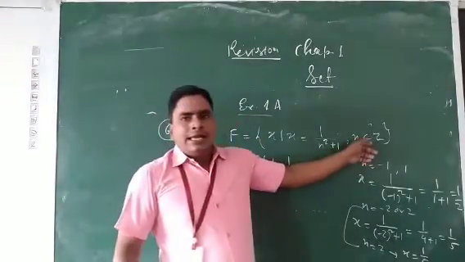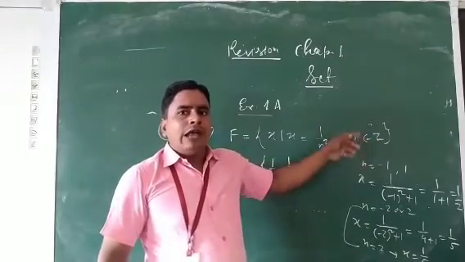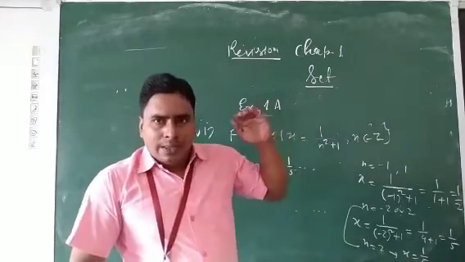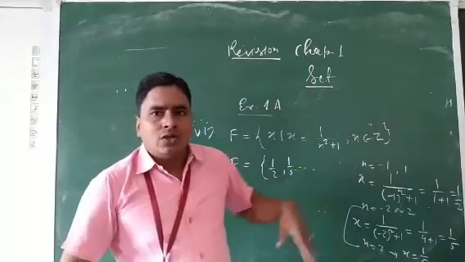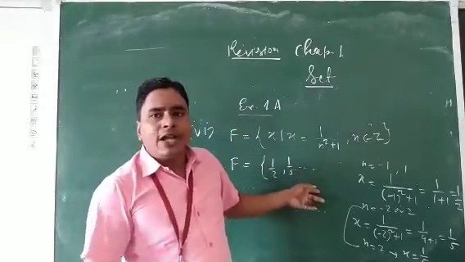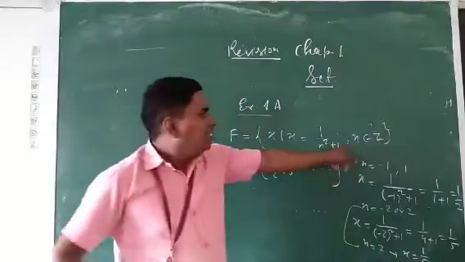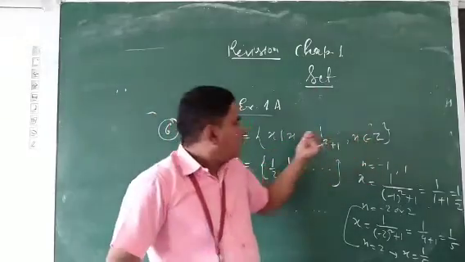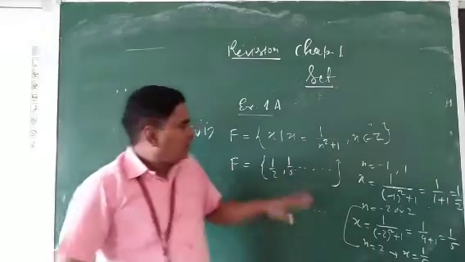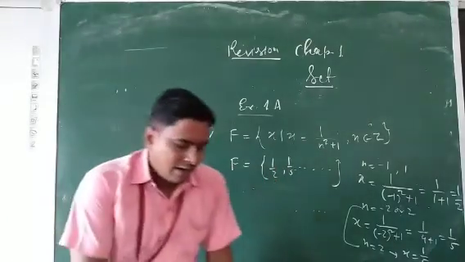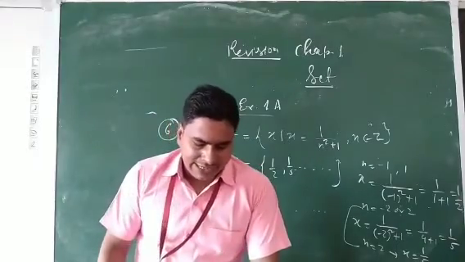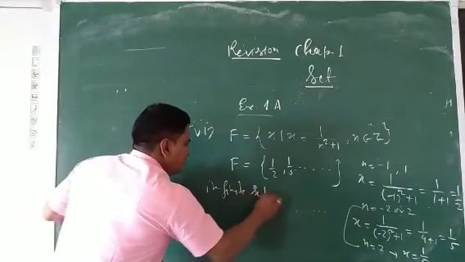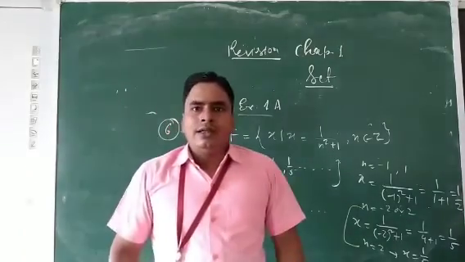It means here we will put the values of integers, minus and plus both: -2, -3, -4, +2, +3, +4 and so on. So we will get the elements of this set. But here the value of n is not fixed. Up to which value will we take n? So that's why the elements of the set are also not fixed. So this is an infinite set. Clear? Thank you.